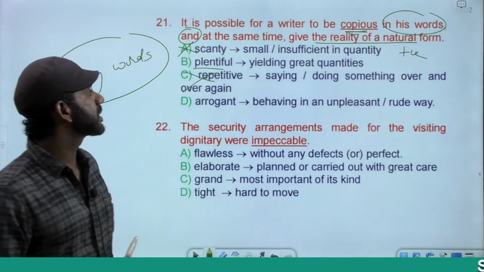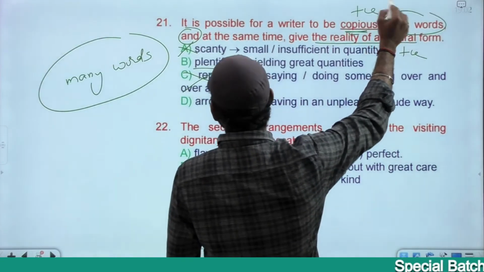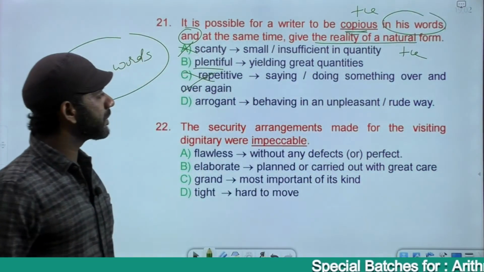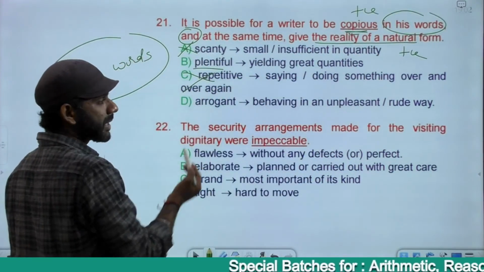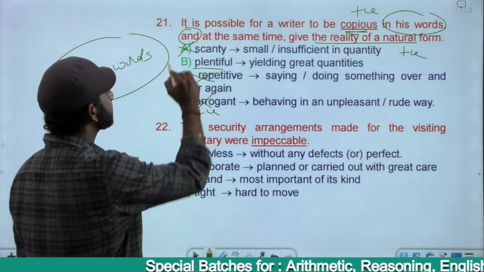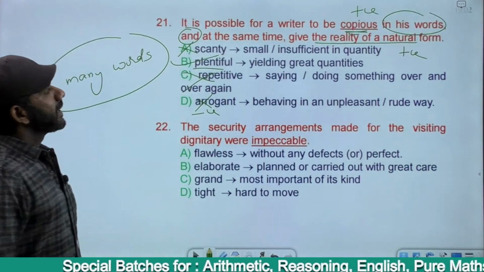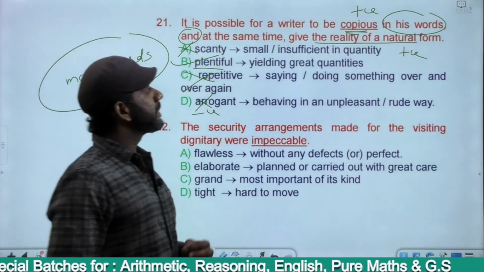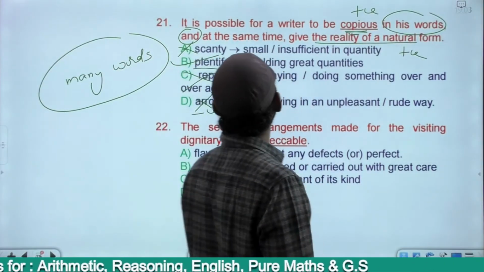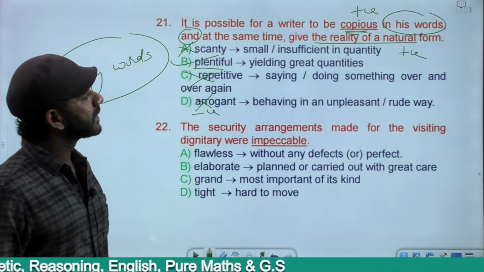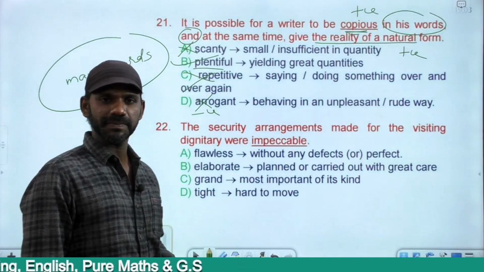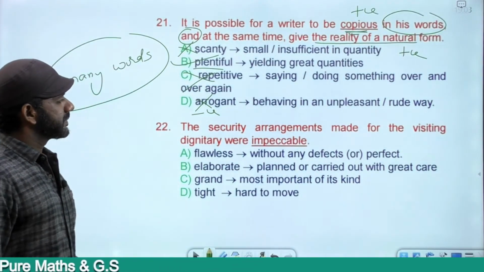So the first idea must also be positive. Option D says arrogant, behaving in an unpleasant or rude manner, negatively charged, eliminated. The answer must be B. It is possible for a writer to be plentiful in his words and at the same time give the reality of a natural form.